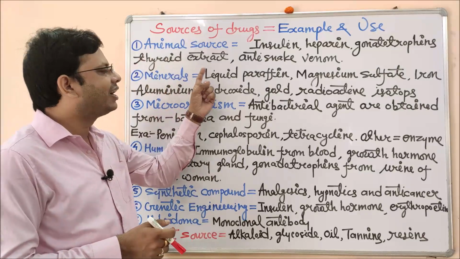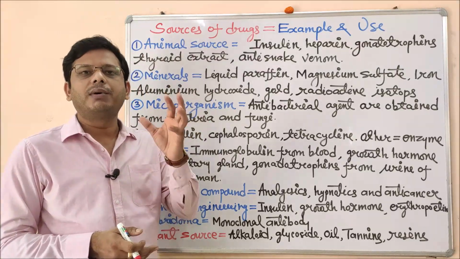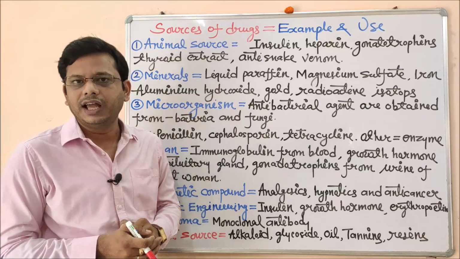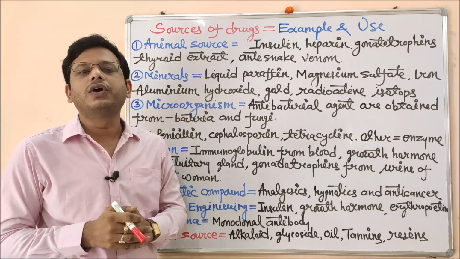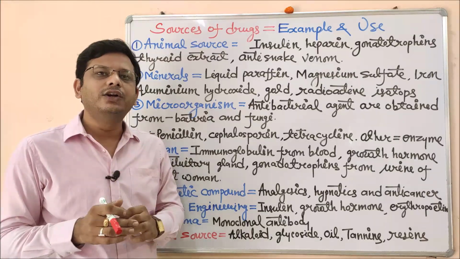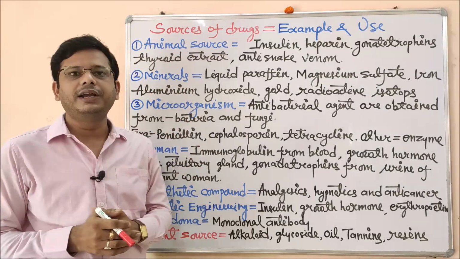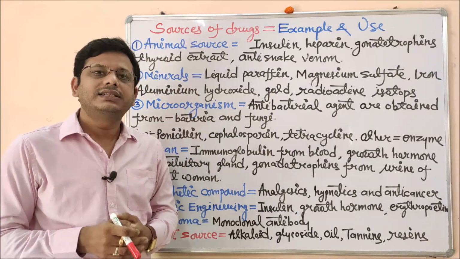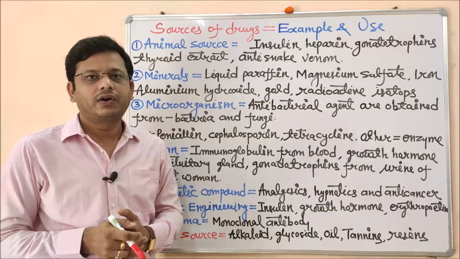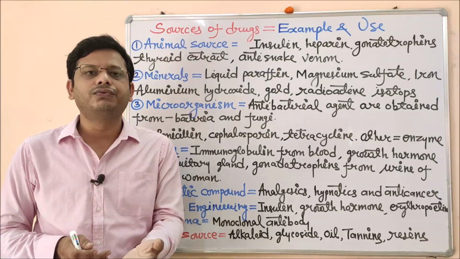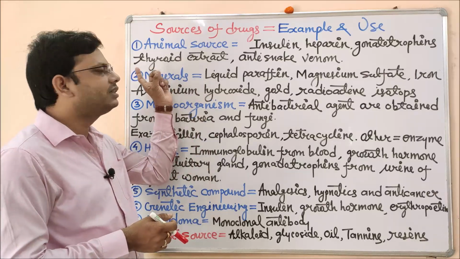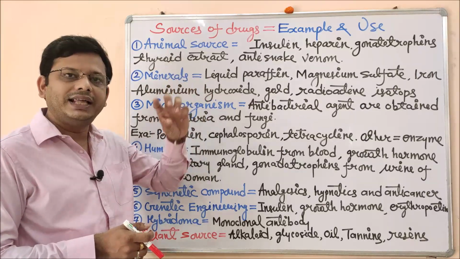The next one is thyroid extract. As you know, our body is made up of different endocrine as well as exocrine glands. But right now we are talking about the endocrine gland. In this endocrine gland, the thyroid hormone is very important for the manufacturing of T3 or T4. In some cases, there is a deficiency of this thyroid hormone, either T3 or T4. To balance that particular hormone, we need to give the thyroid from an external source,